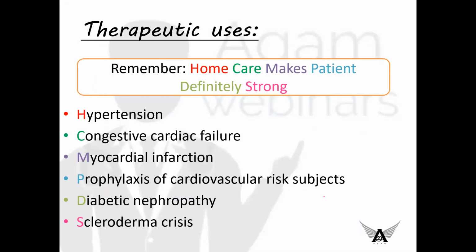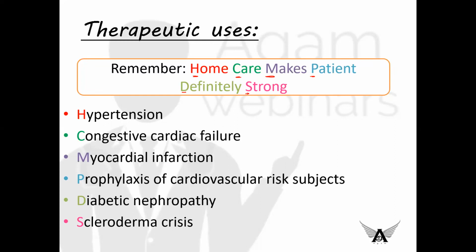Coming to the therapeutic uses of angiotensin converting enzyme inhibitors, you have to remember the code word: Home care makes patient definitely strong. Here you have to remember the first word for therapeutic uses. For home you can remember hypertension, which is our sole use for which we are prescribing the drug. Okay. Hypertension. ACE inhibitors are used in all grades of hypertension.